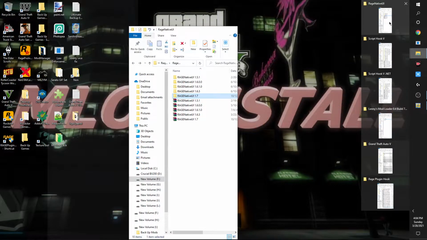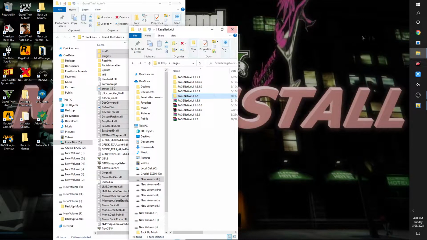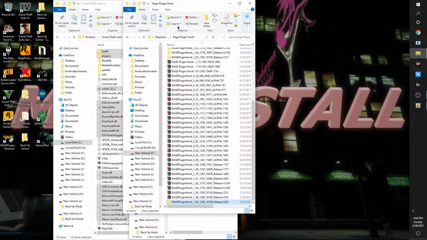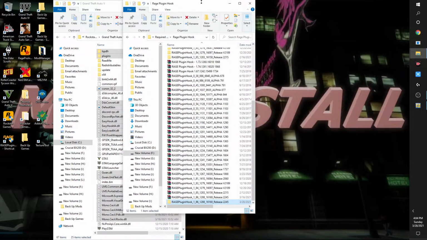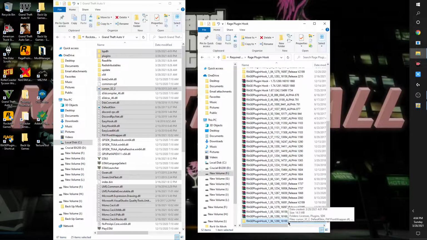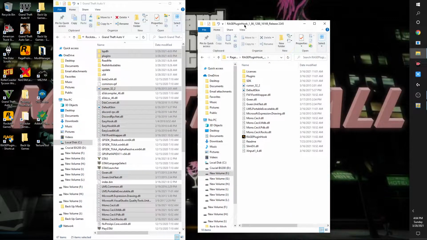Next thing we're going to use is Ragepluginhook. Okay, that's what we just had open. So let me minimize this. All right, so we need Ragepluginhook version 2245. Any other version will not work. So remember that. You must use the correct version of Ragepluginhook for the correct version of the game, or it won't load. It'll give you a message, and it won't even load itself. So keep that in mind.